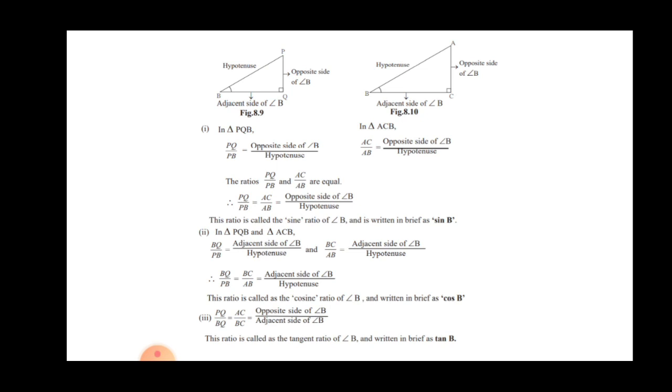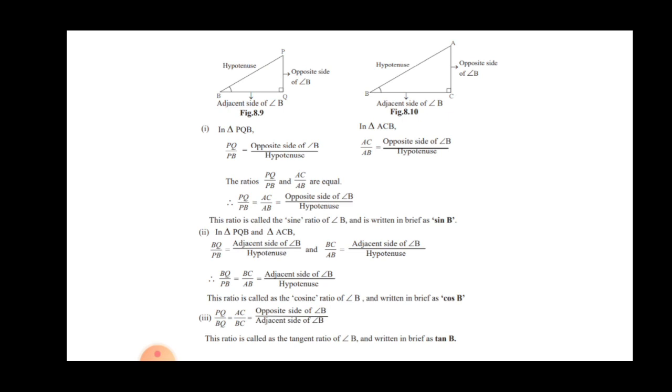So again I am repeating, the sine ratio is the ratio of the opposite side of the corresponding angle. Suppose angle A is asked, then it is the opposite side of A divided by the hypotenuse. This is about the sine ratio. The next ratio is the cos ratio, the cosine ratio. The cos ratio is the adjacent side of the corresponding angle divided by the hypotenuse.